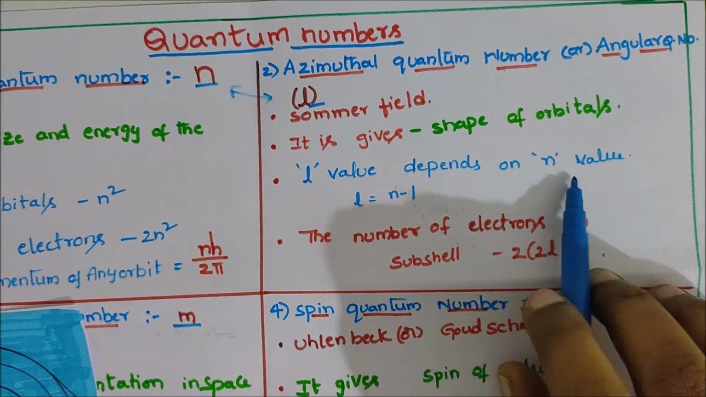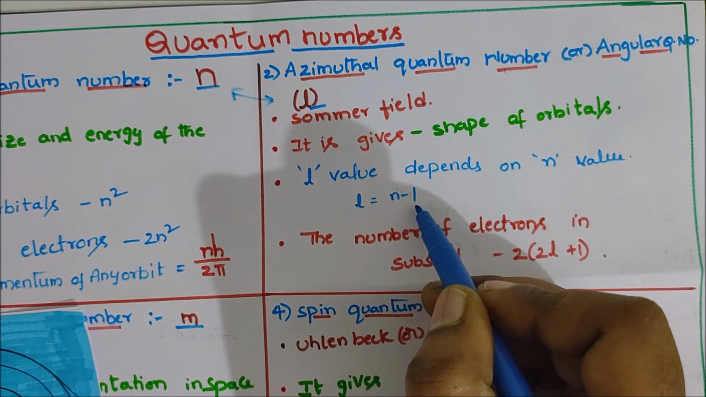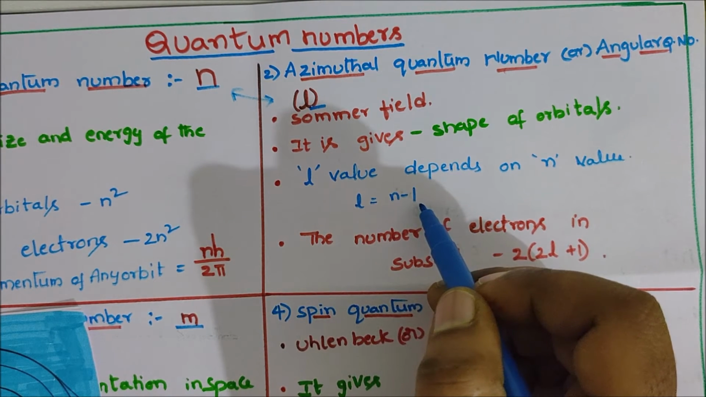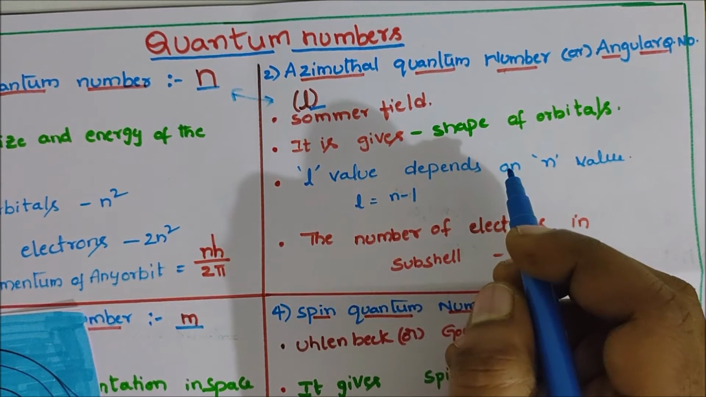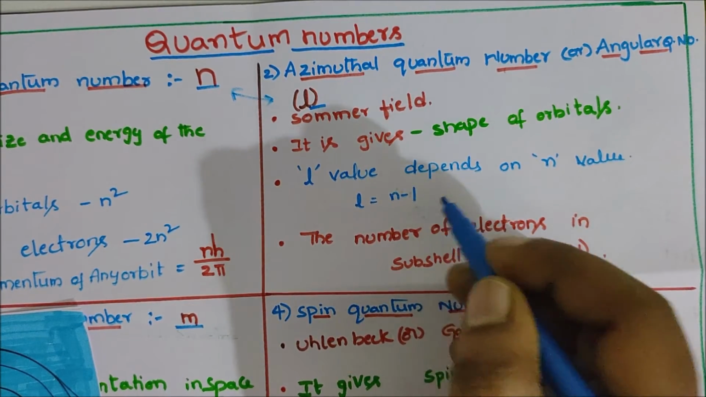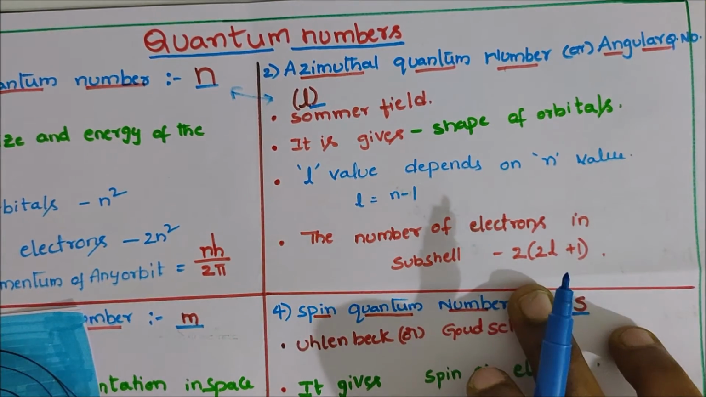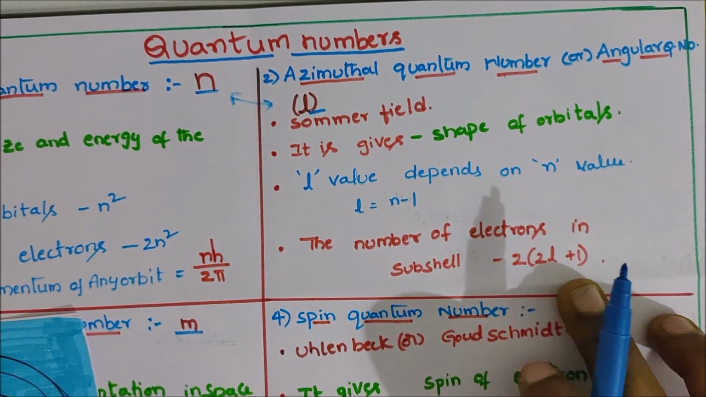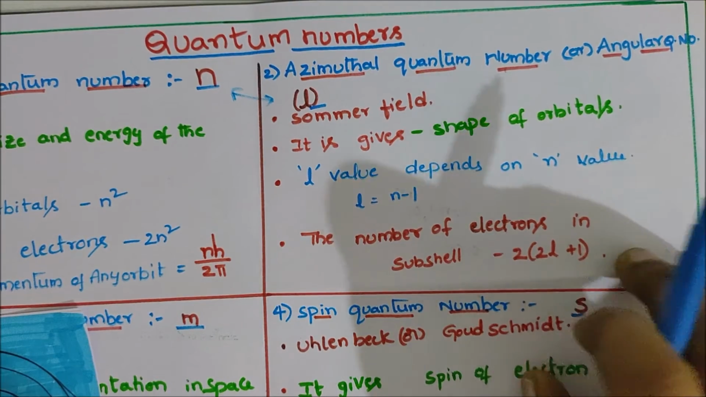The l value depends on the n value: l equals 0 to n minus 1. Here, for n equal to 4, the l values are 0, 1, 2, 3. The number of electrons in a subshell is calculated by the formula 2 times (2l plus 1). This is the azimuthal quantum number.